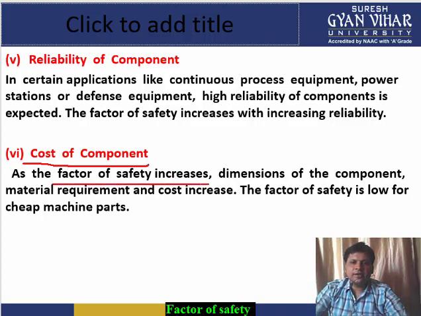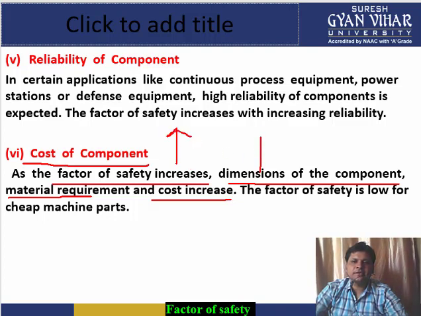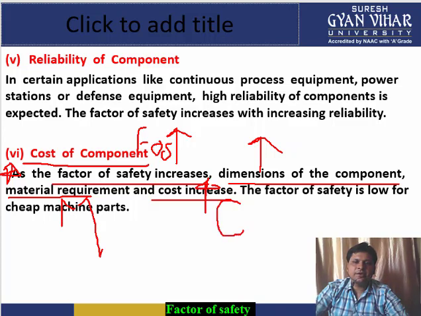See, if you keep the factor of safety high, what will happen? The dimension of the component, the material required and the cost, all these three things will increase. If you increase the factor of safety, the dimension will increase, the material required will increase, and therefore the cost will increase. Getting my point? If you want to increase the FOS, then the dimensions of the component will also increase, the material required will also increase, and therefore the cost will be increased.